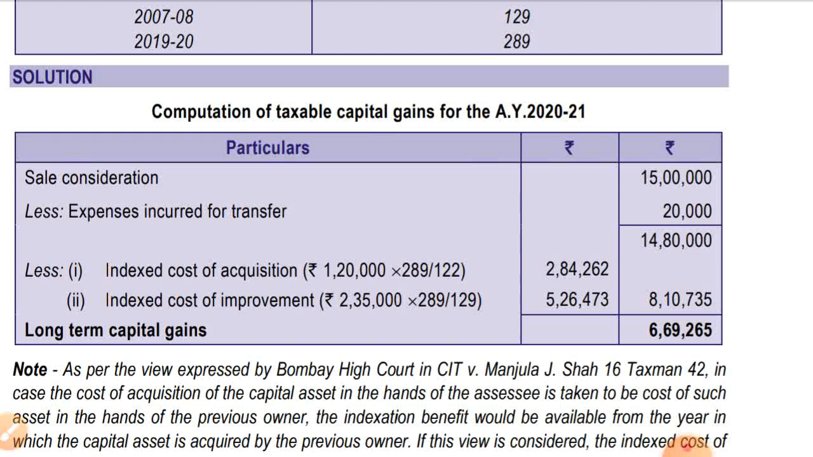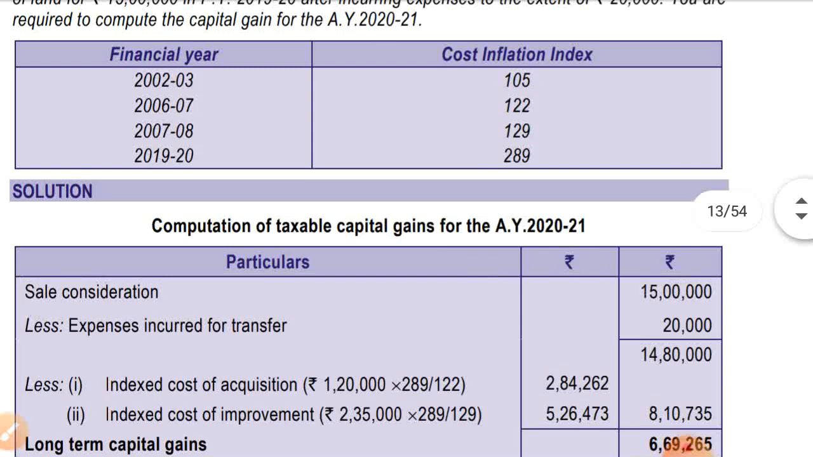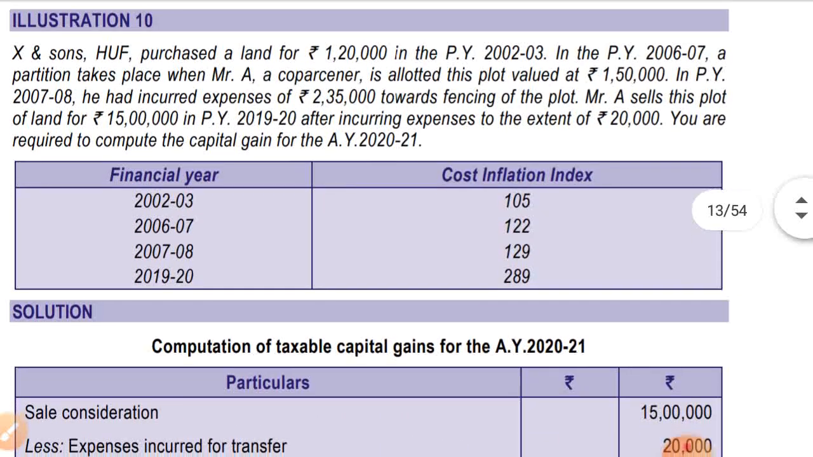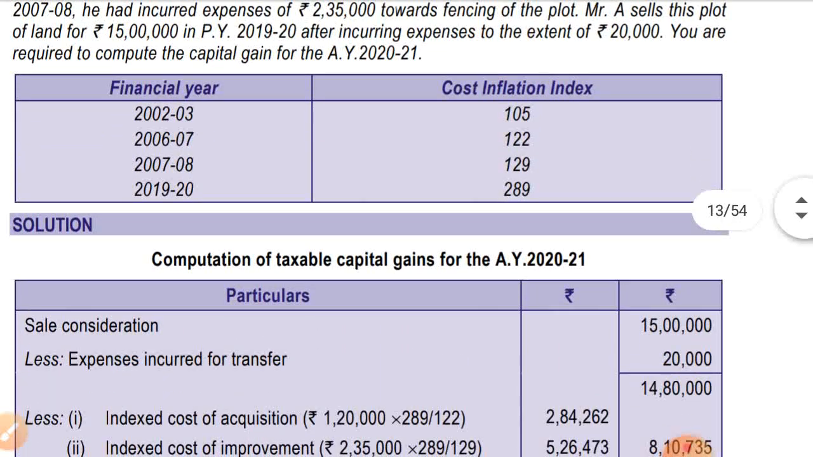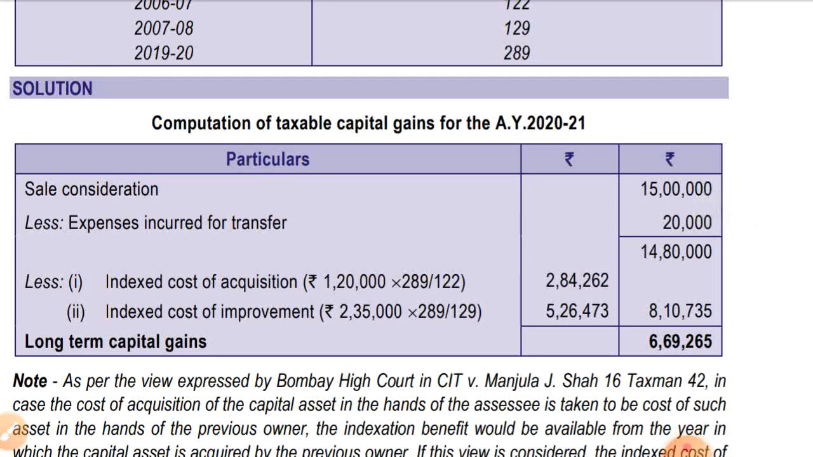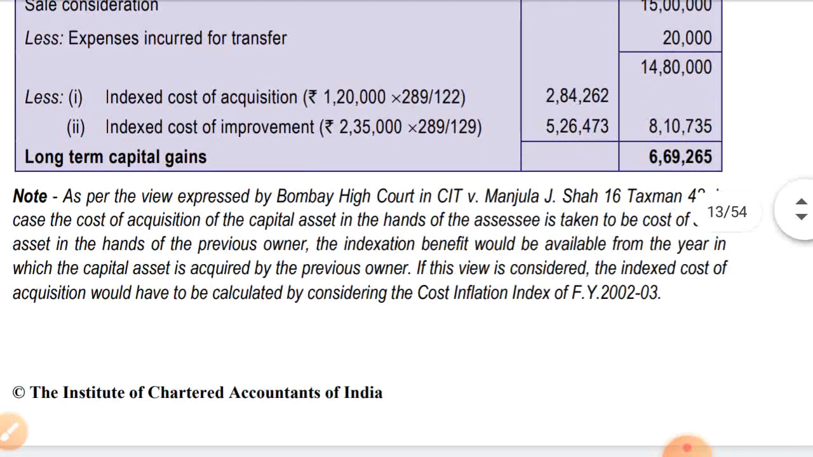Index cost of improvement is 2,35,000 into 289 divided by 129, the year in which they have incurred the expenses. So that is coming to 5,26,473. They have taken it correctly. So that is coming to 8,10,735, and total long term capital gain is coming to 6,69,265.